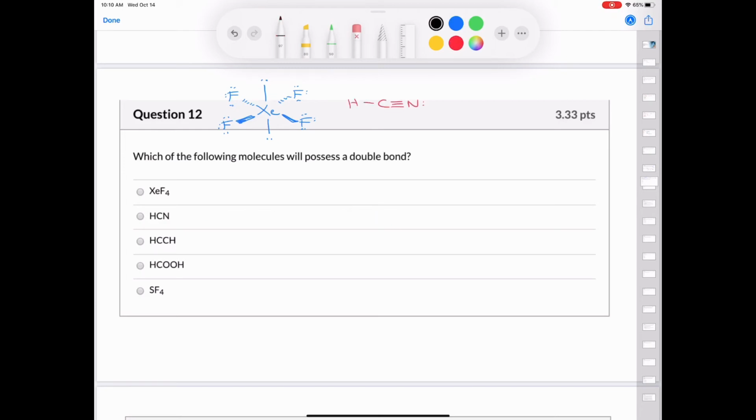Next, we have HCCH, so that's 2 valence electrons, 1 for each hydrogen, plus 8 valence electrons, 4 for each carbon.